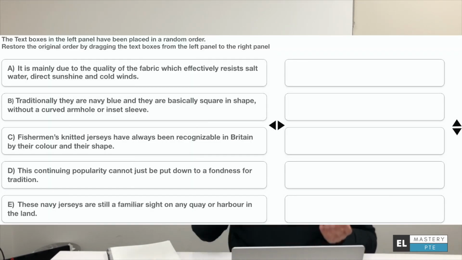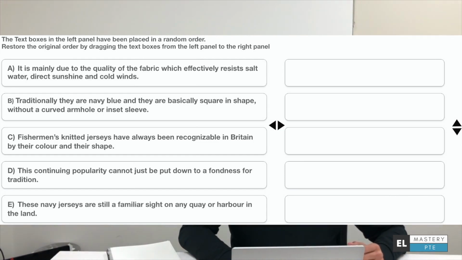Let's read the next one. Traditionally, they are navy blue, and there are a lot of pronouns in this case. So we easily know that this can't be the starting sentence either, because it's not giving away enough information for what the rest of the sentences would be like. Third one, fishermen's knitted jerseys have always been recognizable in Britain by their color and their shape. Okay, this is a good prospect, so this could actually be the first sentence. So I'm just going to sideline this.